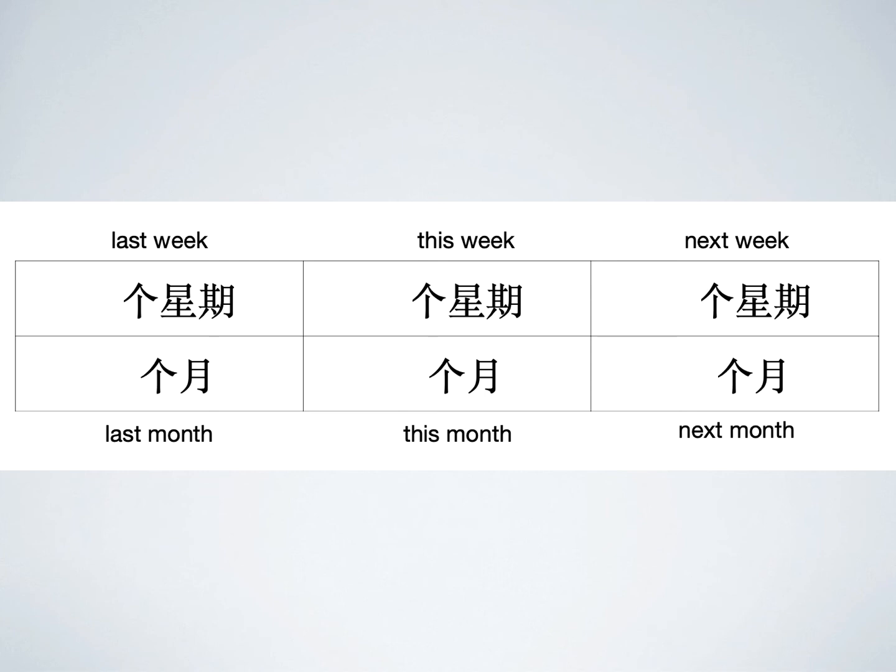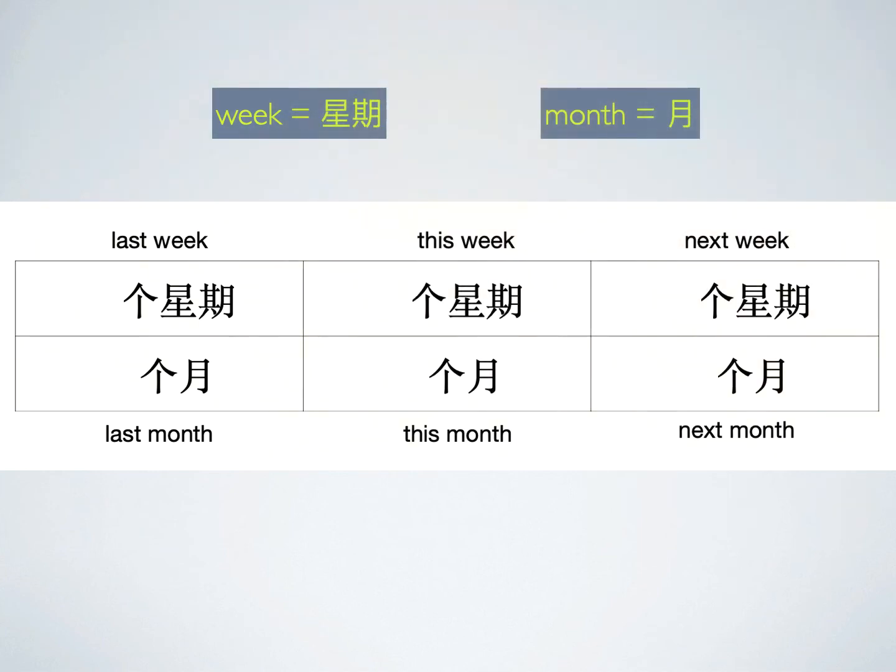And here, it talks about the different weeks and months. So, what does week in Chinese mean? 星期，星期。 How about month? 月，月。 That's right. Let's start with this week. 这个星期，这个星期。